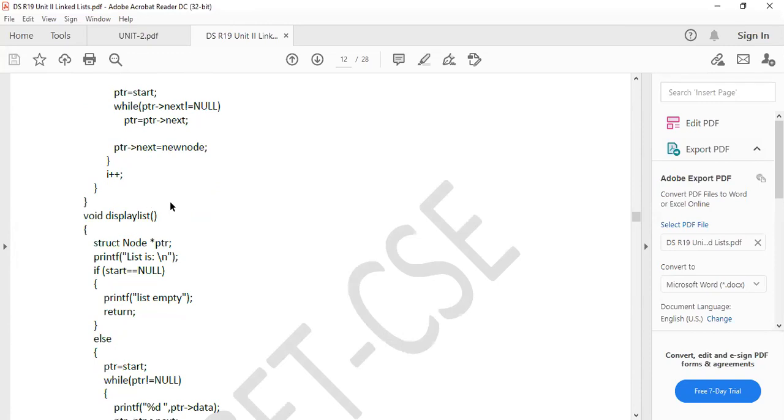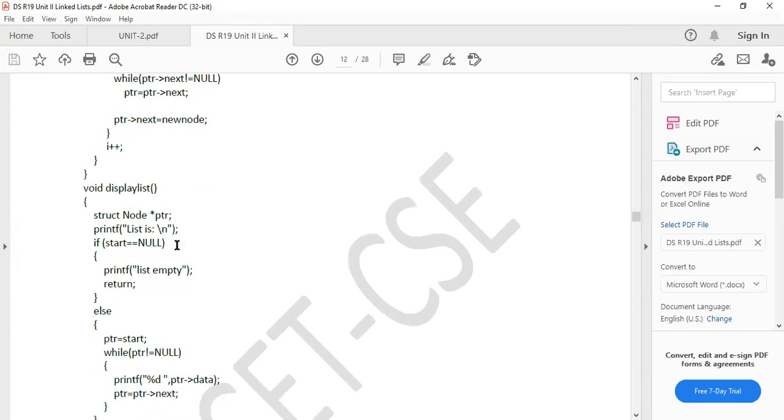That is the creation. Now I want to display the list. If I want to display the list, what should I do? I need to check the condition. How can I check the condition in a linked list? First of all, I will check the start node. Start node means the starting of the list. If the starting of the list is null, then there is nothing. If start is not there, ultimately it is null only. So if it is null, then the list is empty.